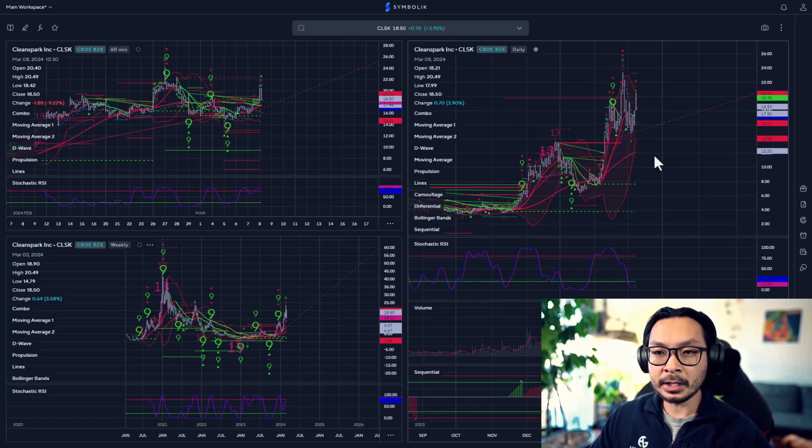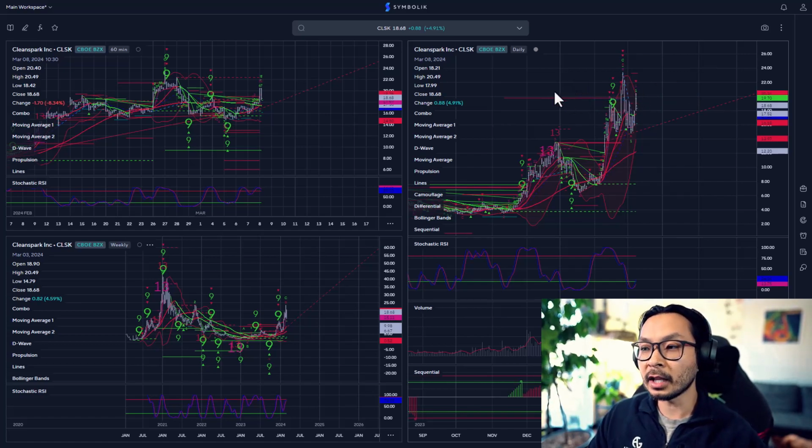Looking at the daily chart, again, like I said, the main chart that I look at and where I make a lot of decisions. RSI is breaking out of the oversold territory, so that's a bullish sign right now. We also had a 1 sell countdown, which means the general direction is up here. We do have this resistance level, so maybe we're going to take some time to break this $19, $20 level. But I think as soon as we break out of this, we should have some good upside. I think the next major move up or resistance is $23.